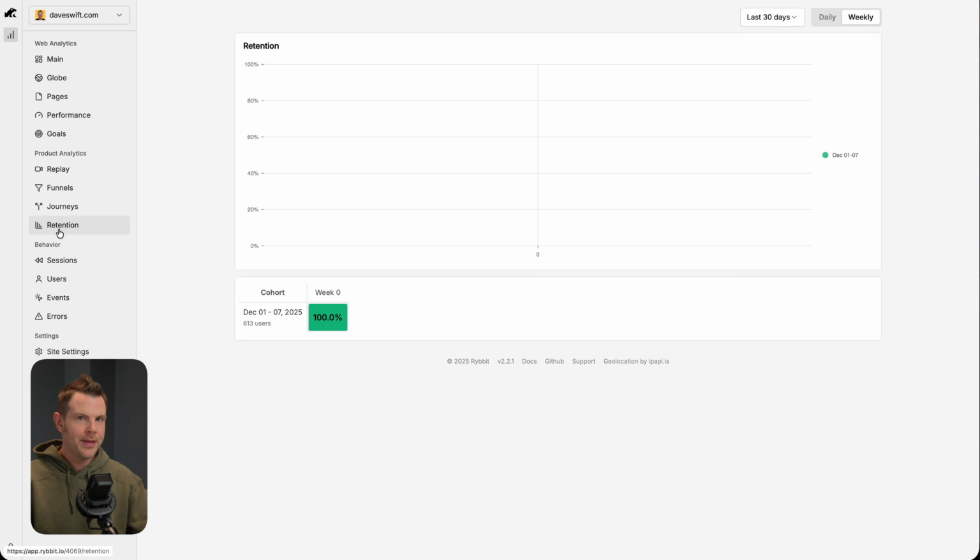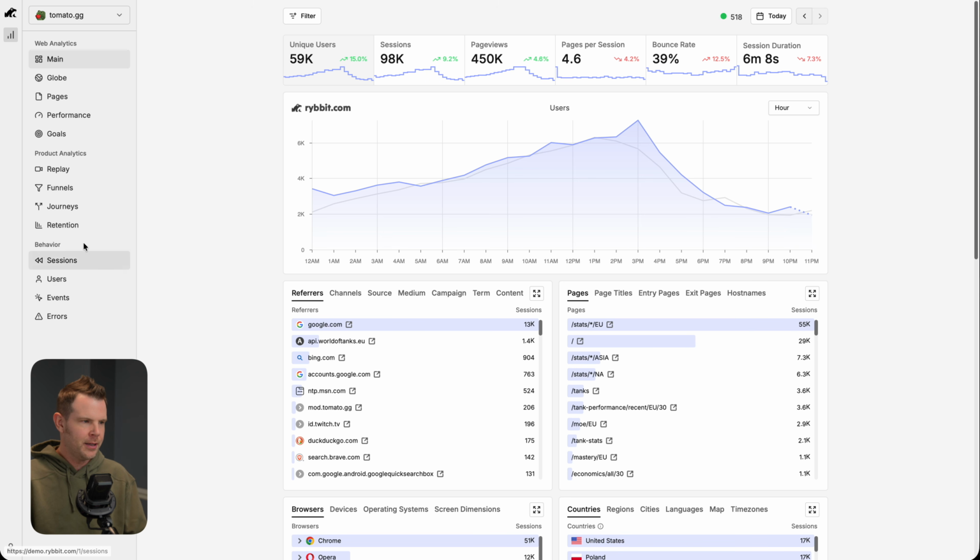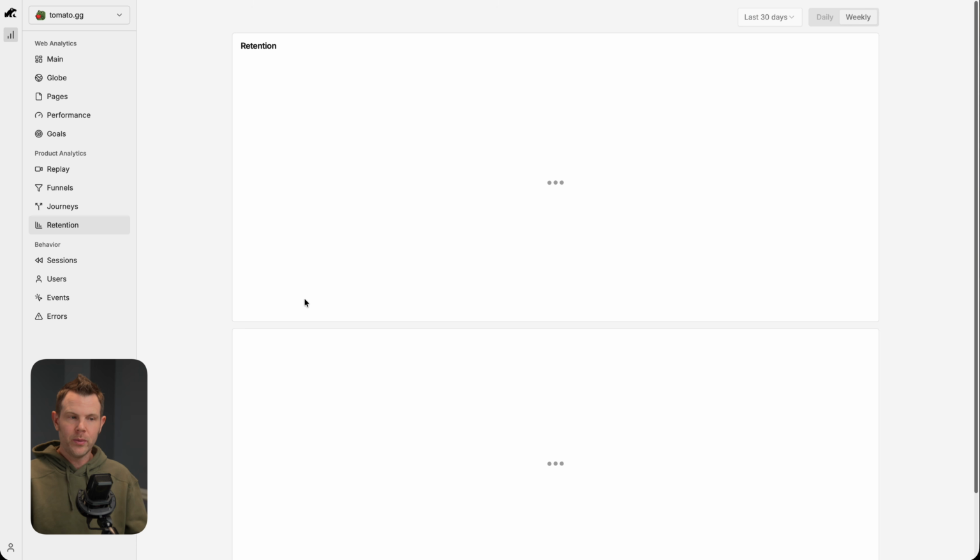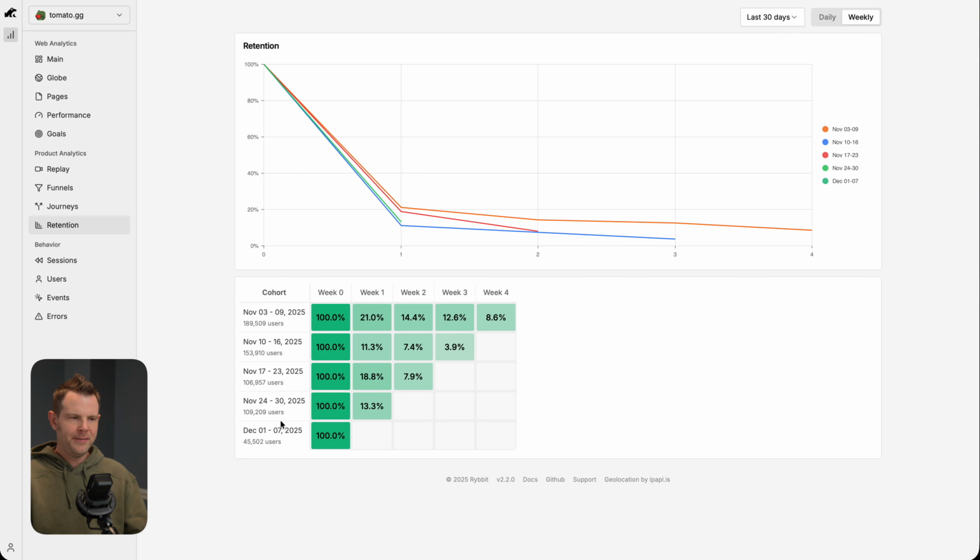Now, since I've only had this tool running on my website for about 24 hours, obviously I don't have any data here. Luckily, on the Rybbit homepage, they do have a live demo, so you can check this out for yourself. And if we go over to retention, we are going to see a little bit of data here. Very, very helpful to see it fill in.